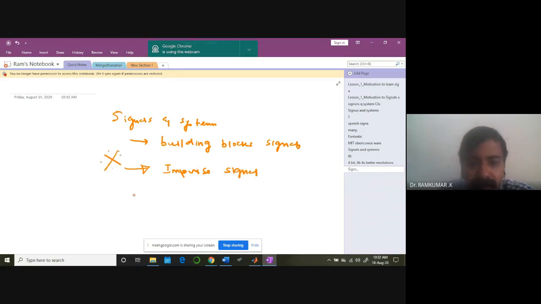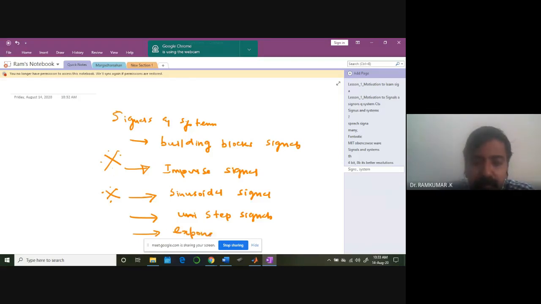Then you have the sinusoidal signal, and this is also super important. Then you have unit step signals. Then you have something you might be familiar with already, called the exponential signal.